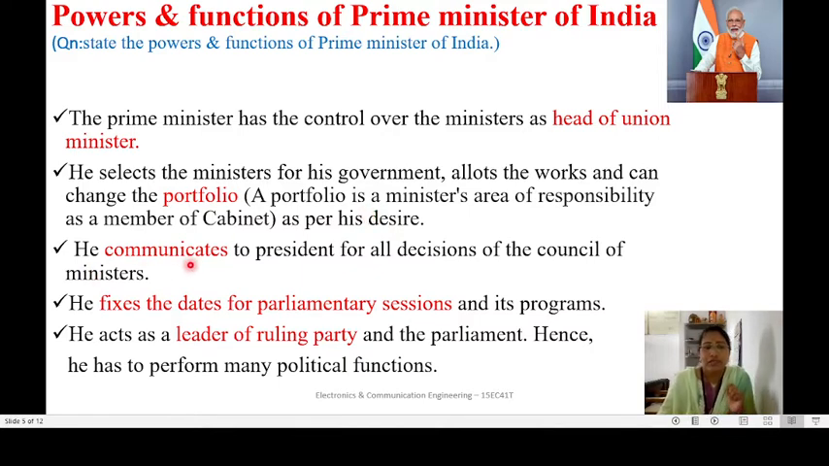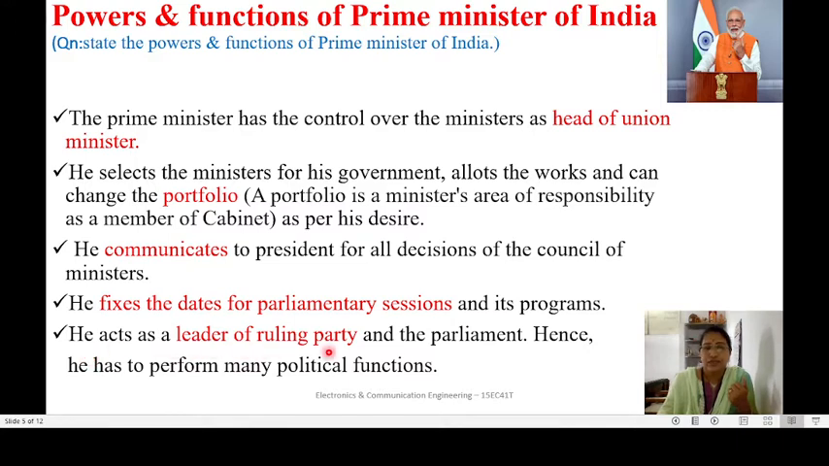Next, the prime minister communicates to the president all decisions taken by the council of ministers. So the decisions are made by the council of ministers, and that is communicated to the president via the prime minister. Then he fixes the dates for parliamentary sessions and its programs. As we have seen, there are 3 parliamentary sessions, that is budget session, winter session, and monsoon session. Fixing the dates and scheduling of those sessions is done by the prime minister.